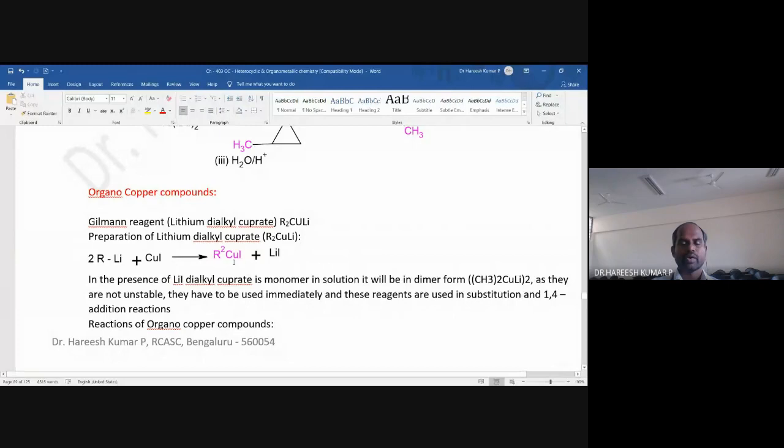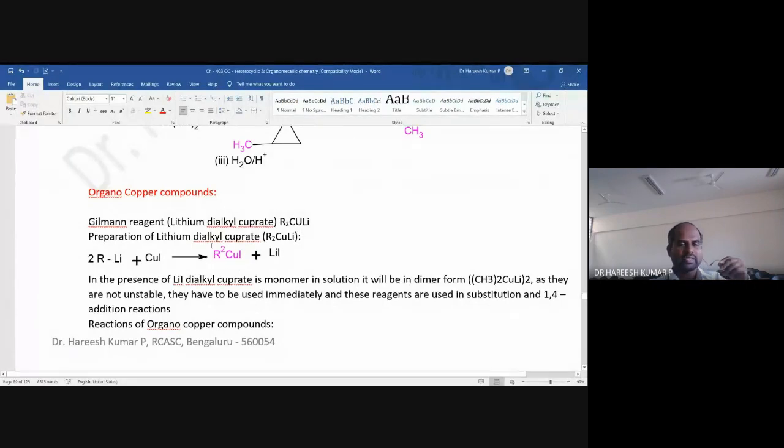And these types of organocopper reagents are useful in substitution reactions and also 1,4 addition reactions. 1,4 addition means addition to alpha beta unsaturated carbonyl compounds.